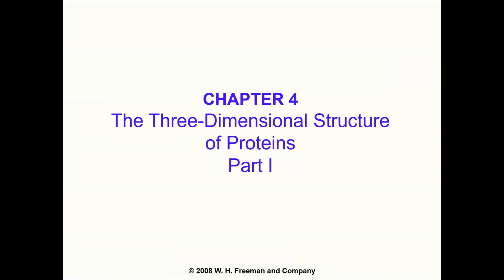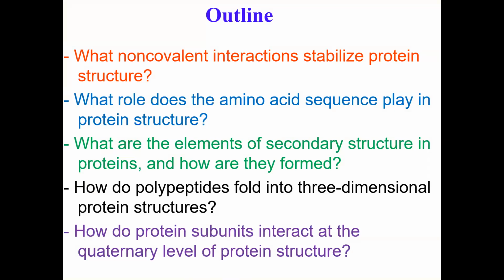Now, this chapter is on the structure of proteins, and this is the first part. In the last few classes, we learned about amino acids, pKa's, and peptides, and now we are going to talk about proteins.